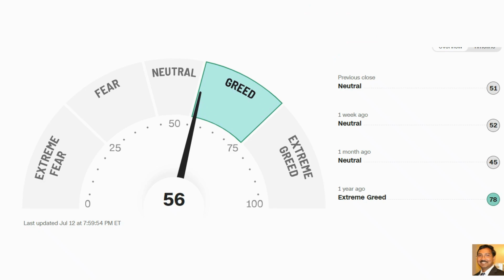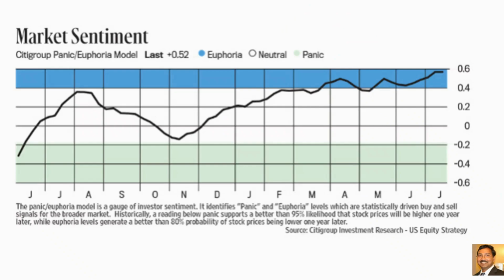CNN fear and greed index, it is in the greed zone right now. The last couple of weeks it was in fear and neutral, so right now it moved to greed. And this is the market sentiment Citigroup panic euphoria model. Right now it is in euphoria, and for the last couple of months it has been in euphoria, which is a little bit cautious in this sentiment.